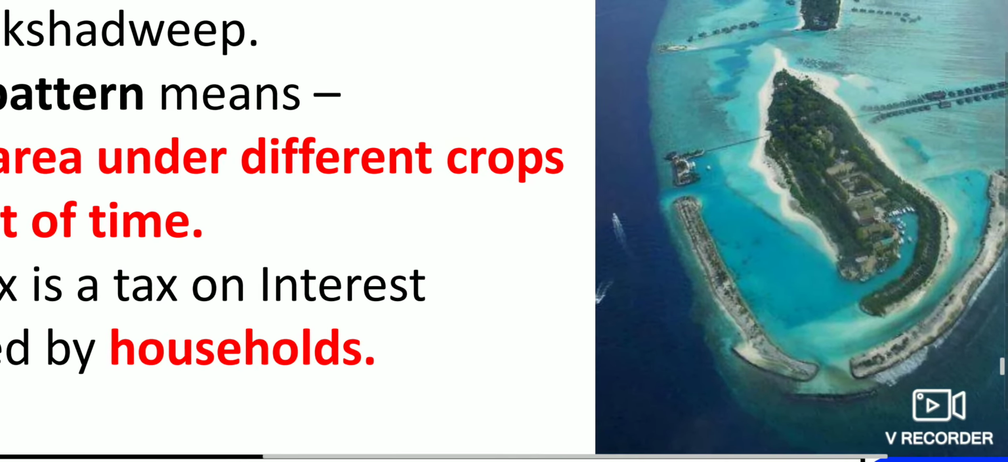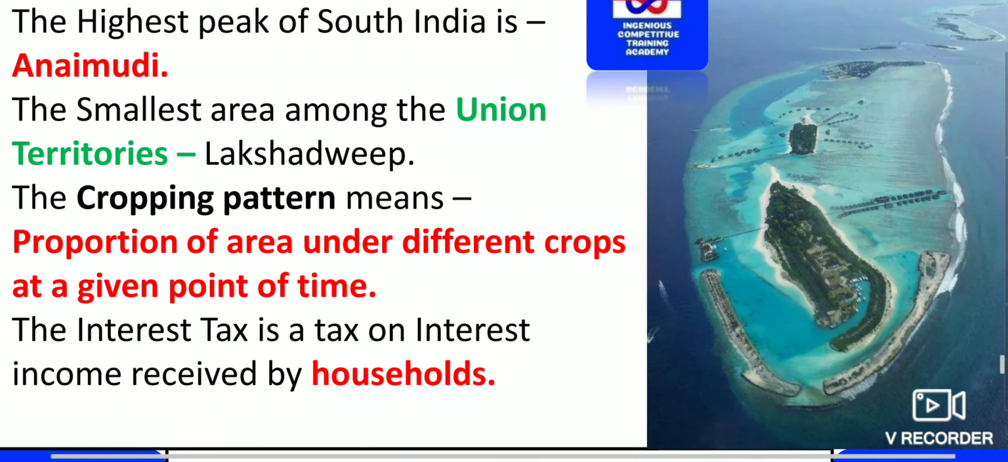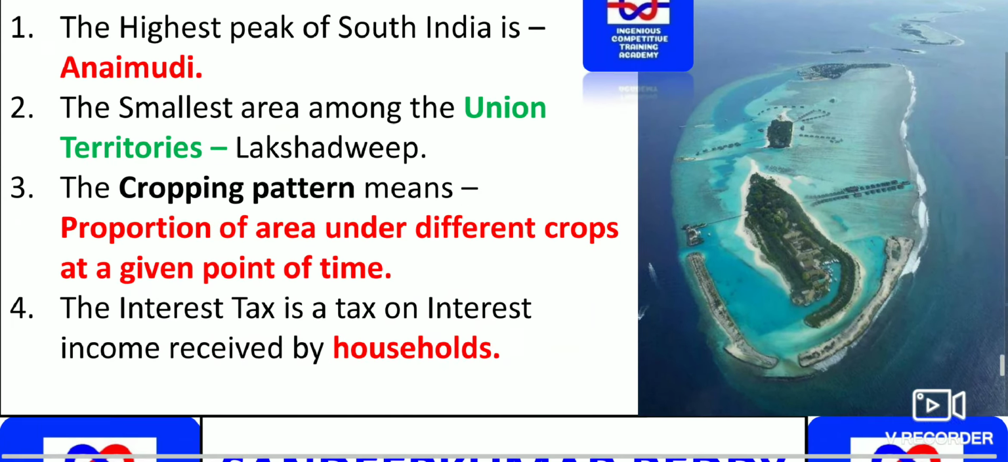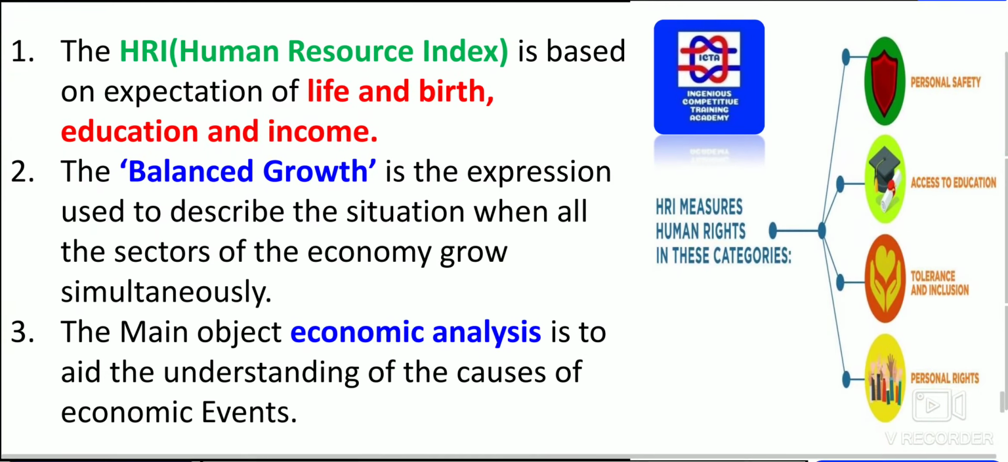You can see how Lakshadweep looks. Where is it located? It is located in the Arabian Sea. The HRI, that is the Human Resource Index, is based on expectation of life at birth, education and income. You can see how it measures these categories: personal safety, access to education, tolerance and inclusion, personal rights. These are a few things. Three categories have been claimed.